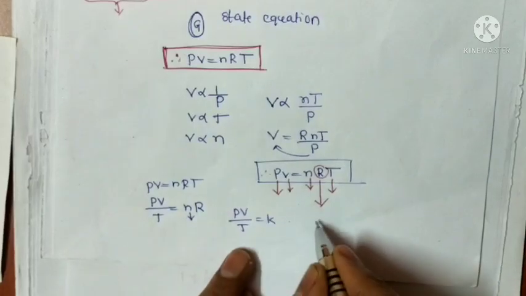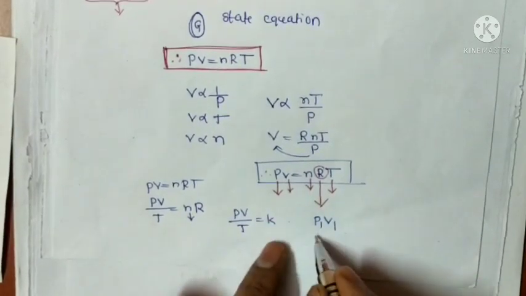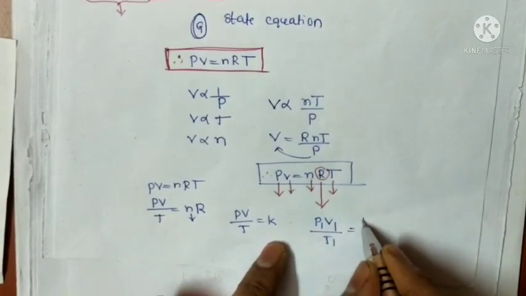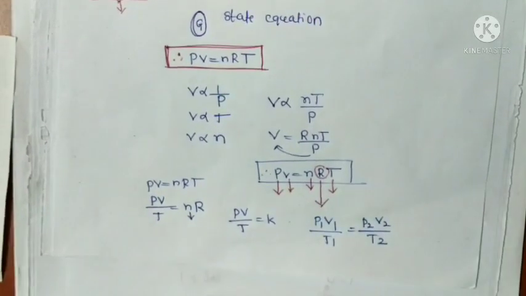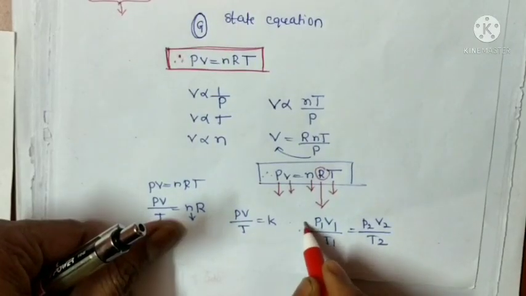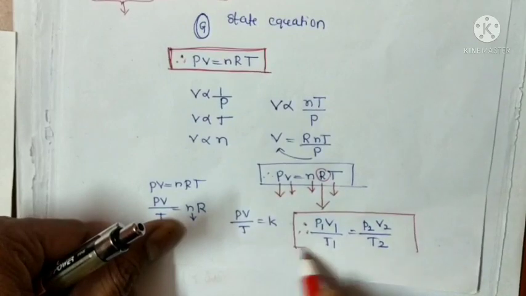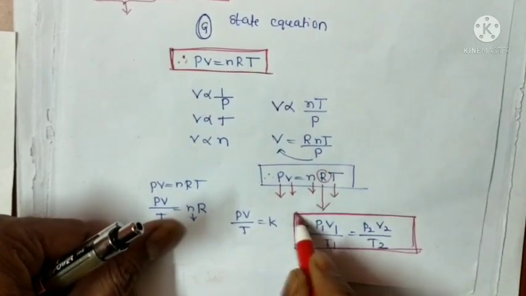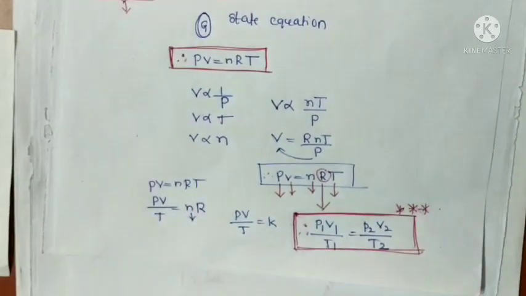From this we can conclude that P1 V1 by T1 equals P2 V2 by T2. This is called the combined gas law, or combined ideal gas equation. It is also very important for solving problems.